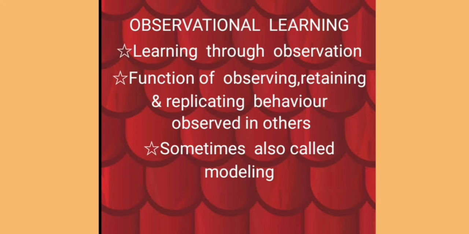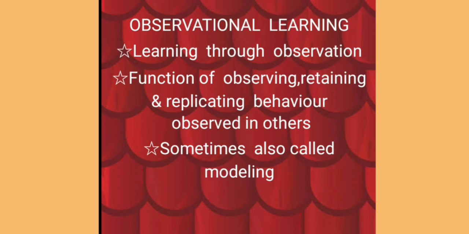Learning by watching others. Albert Bandura was the first one who proposed social learning theory, and he has given utmost importance to observational learning. In observational learning, you pay attention to what you consider important, what is of interest to you, and what is displayed by the person you like most, that is your idol. Then you retain that behavior and try to imitate it.